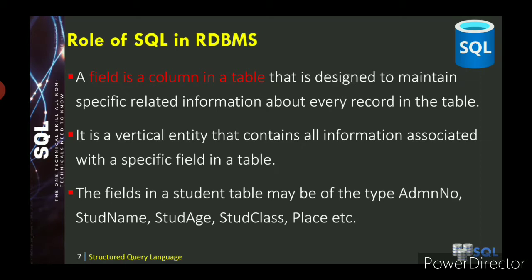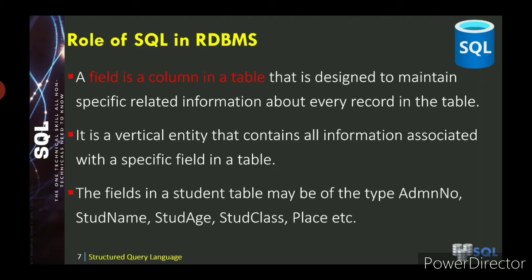A field is a column in a table that is designed to maintain specific related information about every record in the table. So a field is nothing but the specific information. Suppose it is a serial number, then the serial number alone we can see in the first field. Then if it is a roll number, that roll number alone we can see in the second field. So the field is nothing but the column in a table, that is the vertical line, designed to maintain specific related information about every record in the table. So it is a vertical entity that contains all information associated with a specific field in the table.